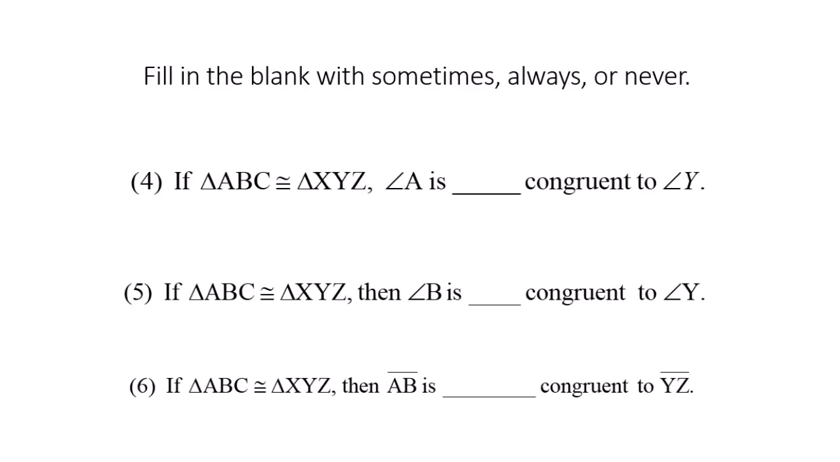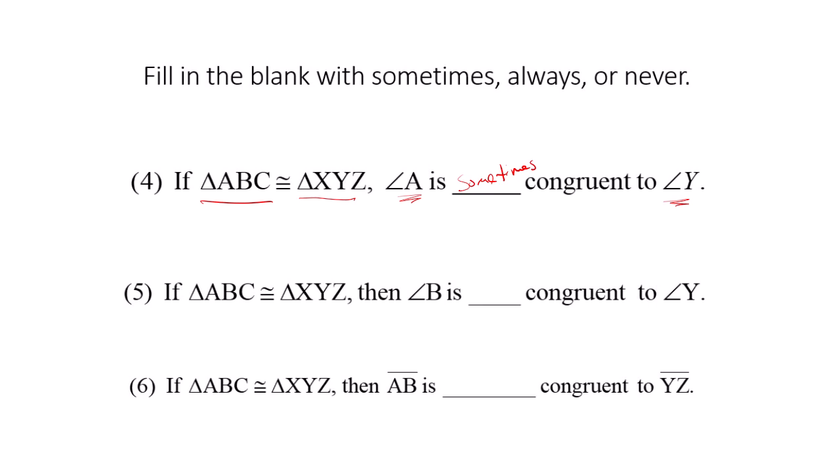All right, so here's another sometimes, always, never. So if triangle ABC is congruent to triangle XYZ, then angle A is blank congruent to angle Y, right? So A is first and Y is second. So they're not necessarily congruent, but they could be. So it could be an isosceles triangle where A and X are congruent and A and B are congruent, and then therefore A and Y would be congruent. So that's sometimes, but definitely not always, right? A and X would always be congruent.